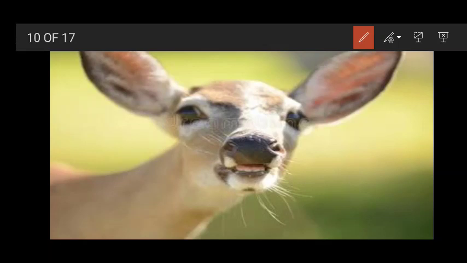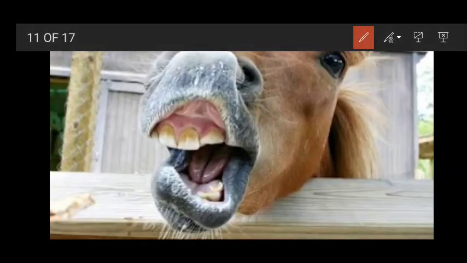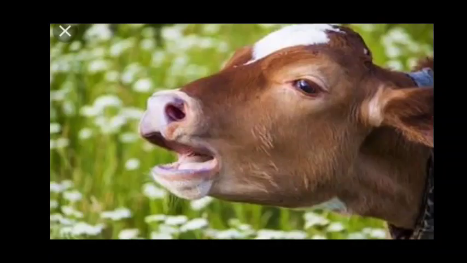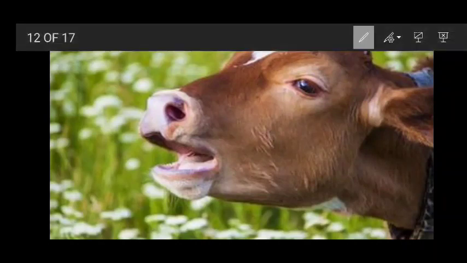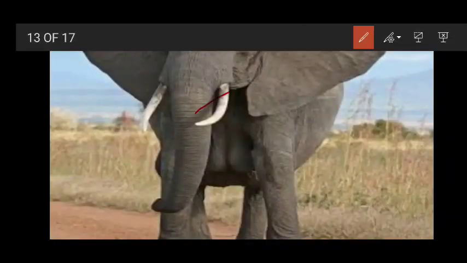So it is very clear from the figure also. Now, the next one is a horse. Horses and cows have jaws that are capable of moving sideways. Now, you won't believe that an elephant tusk, this one is a tusk, is actually an incisor and has evolved into a different type of tool which is often used for defense.